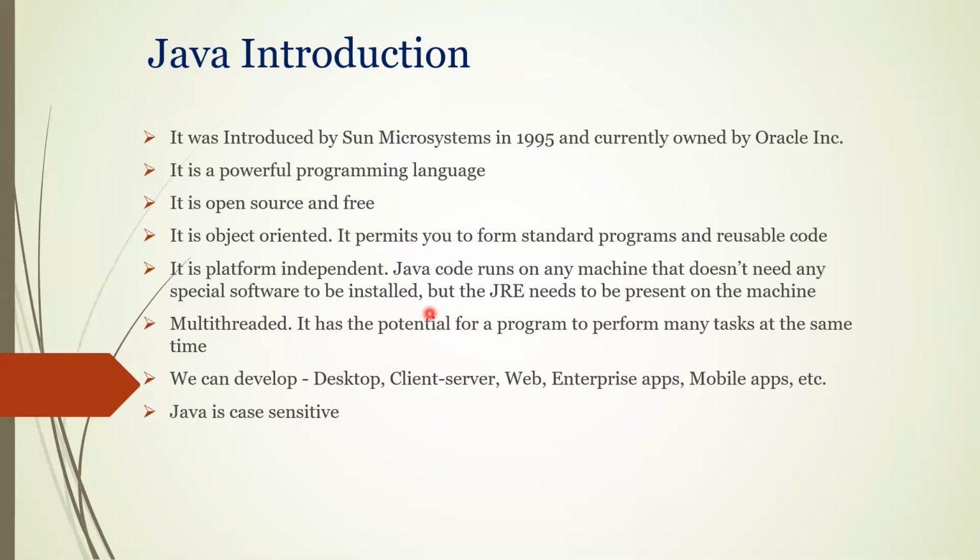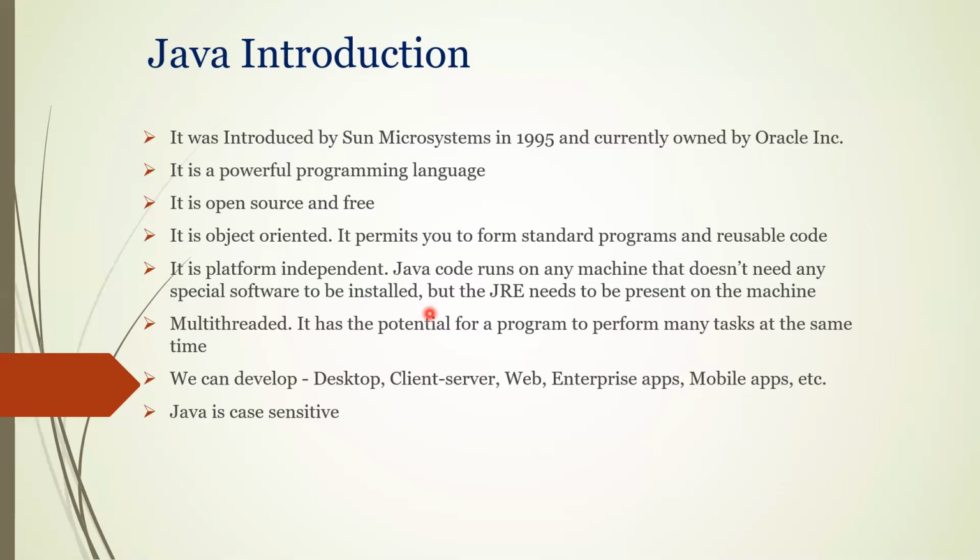For now, what you have to remember is, if I write a code on my machine, maybe using the Windows operating system, and once I compile that code, converting it into low-level, machine understandable language, that is an executable code. That code can be executed on my machine or another machine or any other operating system.